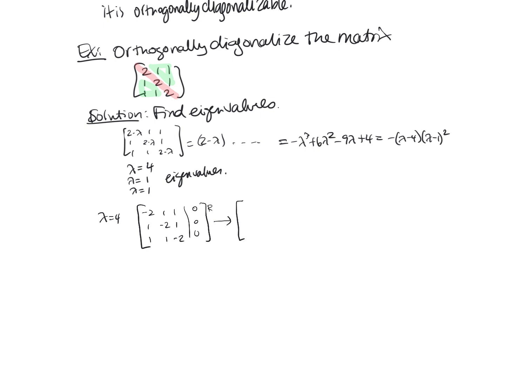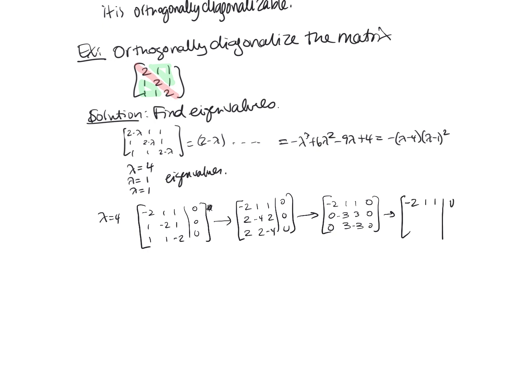Let's multiply the second two rows by 2 so I can subtract them. 2 plus 1 is 3, and then I'll get 0. So it looks like I'm getting that.